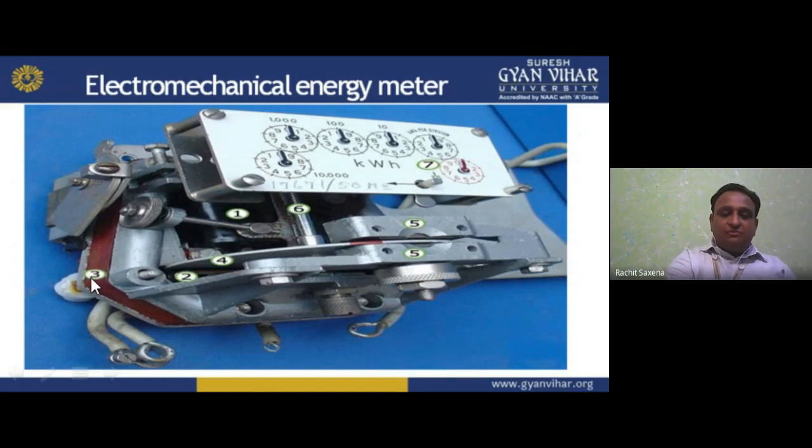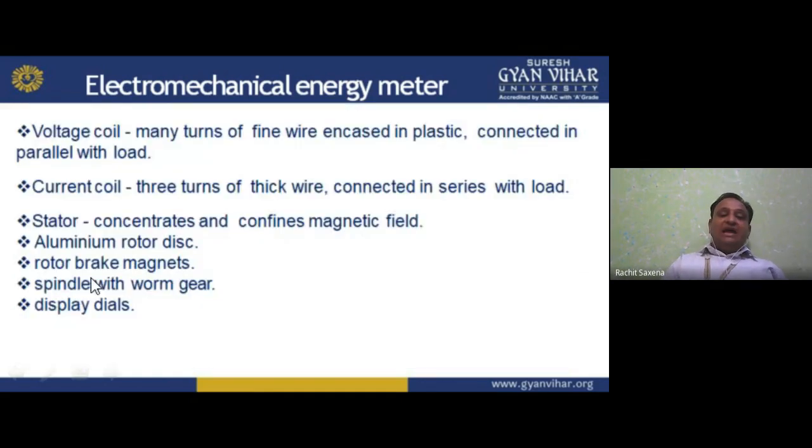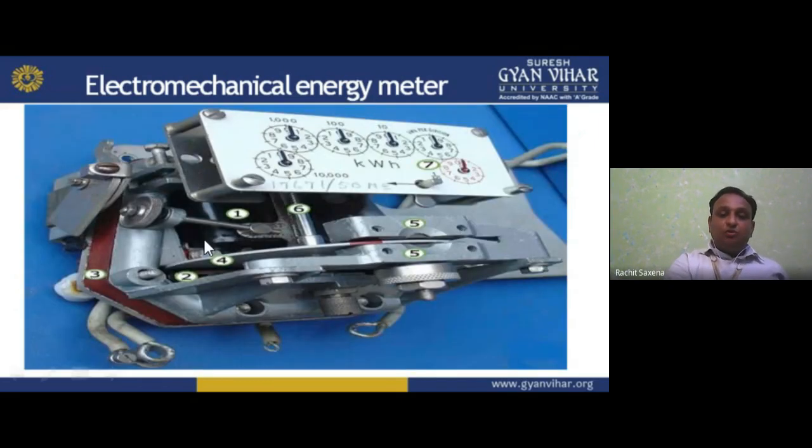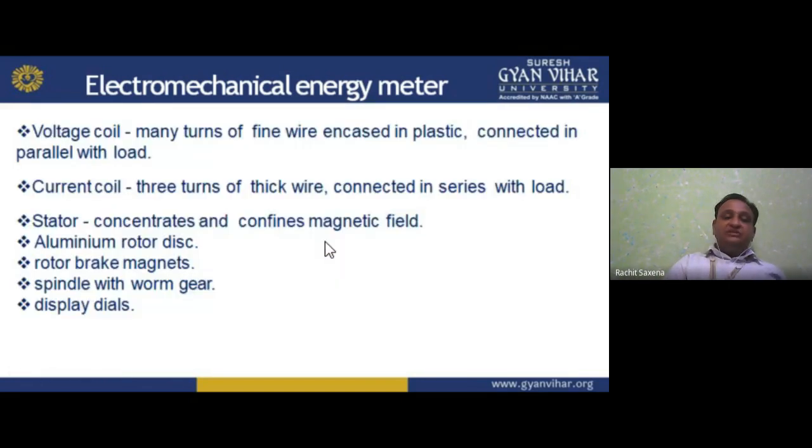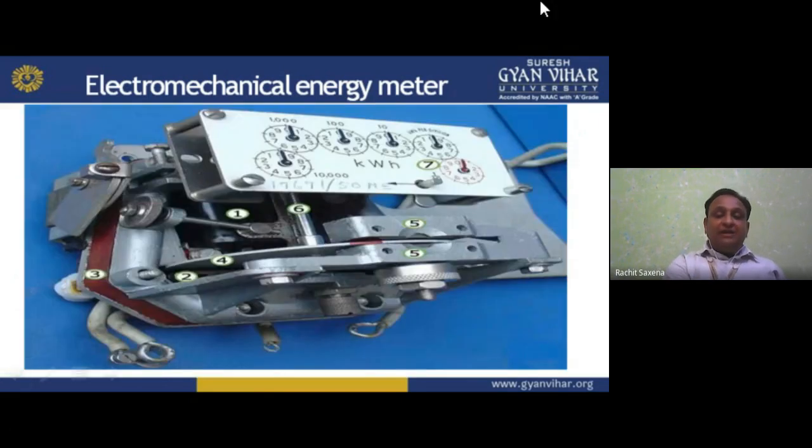Then we have the aluminum rotor disc. This is the fourth. That is your aluminum rotor disc which rotates. Then fifth is the rotor brake magnets. So this is the voltage coil, current coil, magnet, disc, and it is basically the brake magnets.